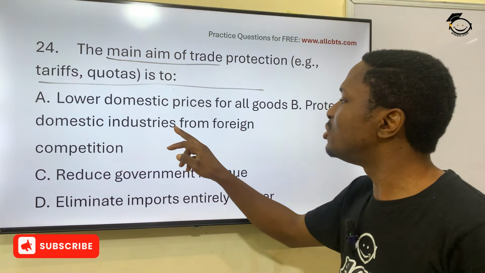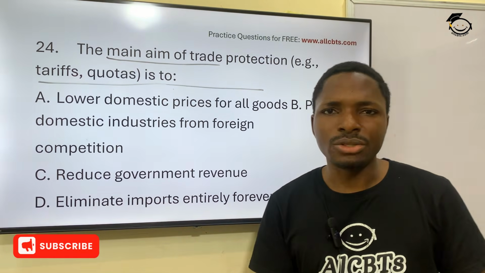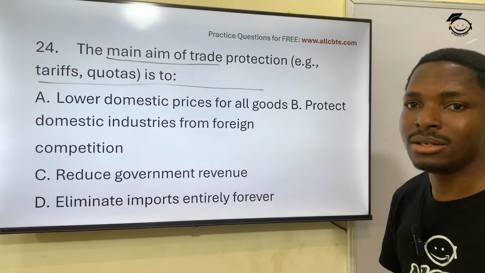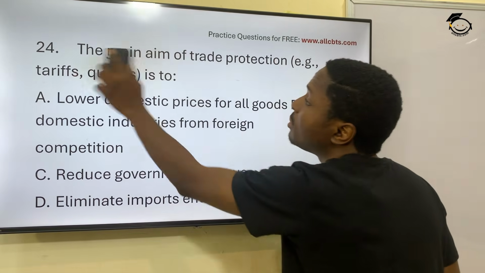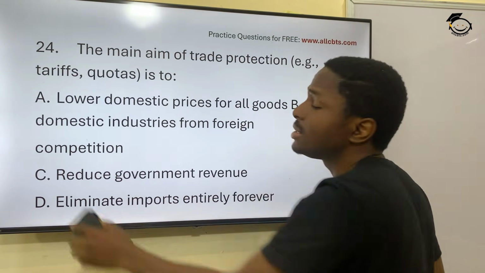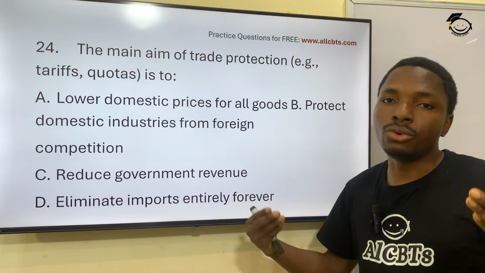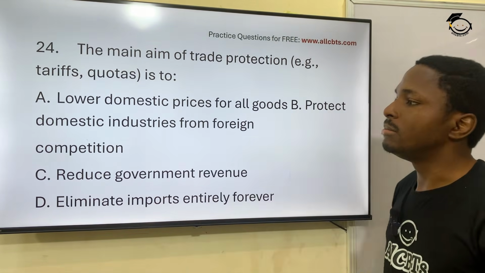Protect domestic industries from foreign competition, in order to give some room, some yard for domestic companies. What are domestic companies? Local companies, companies within a state. Okay, in order to give them room for growth. That is why the government will put tariffs and quota on businesses.